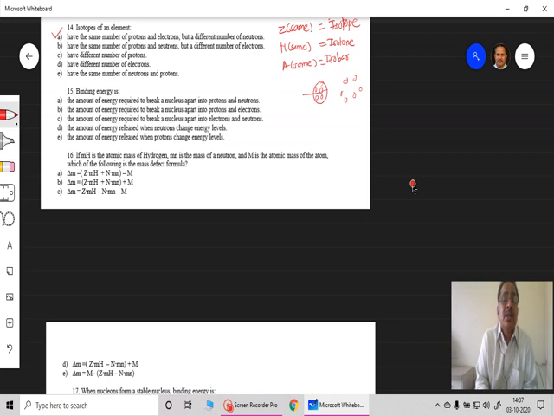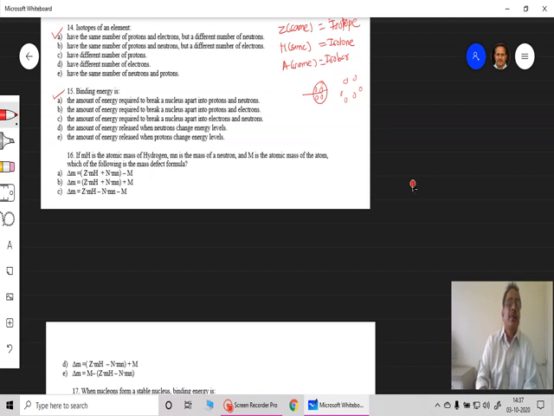An electron cannot stay inside the nucleus at any time. The amount of energy released when the neutrons change energy levels, that is also not correct, and the amount of energy released when protons change the energy level. So all the 4 remaining options are incorrect. So first option A is the correct option for the binding energy.